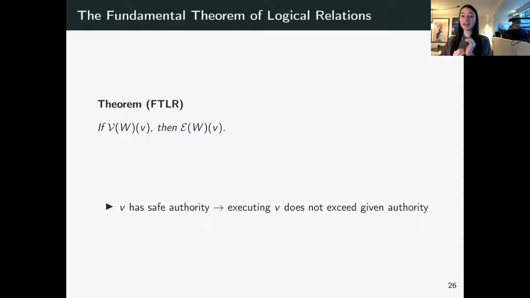Let's say we have an arbitrary list of instructions in memory. Any arbitrary list of instructions will always be safe to execute, because any arbitrary list of instructions will always be in the value relation. So any program is safe to execute. And in addition, if we can show that some capabilities within that program, if it's a closure, are also valid, then again, it's in the expression relation. So it's quite powerful. We are able to state that any program is safe to execute, as long as we can show that the capabilities they have access to are valid to begin with. So this is exactly what we need to reason about unknown programs.